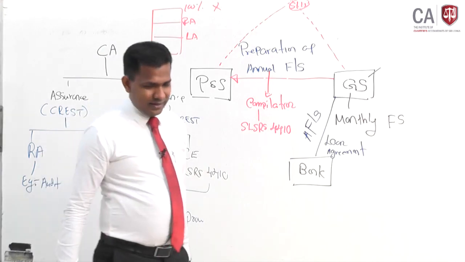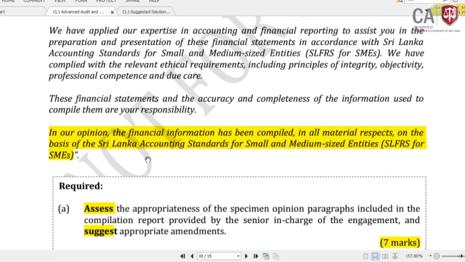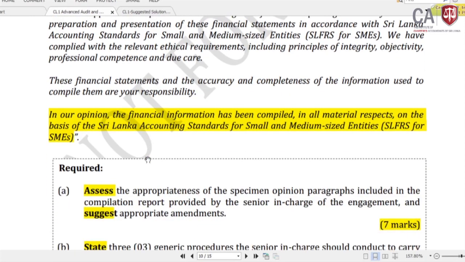Clear? Right. And you are asked to suggest appropriate amendments. So amendment means you cut down this opinion paragraph, it cannot come. You have to simply say that the management is responsible for the information. That's it. Very clearly given in the study text. If you go to the page number, I don't have the exact page number, but if you go to the assurance services chapter, in the compilation engagement section, this has clearly been given.